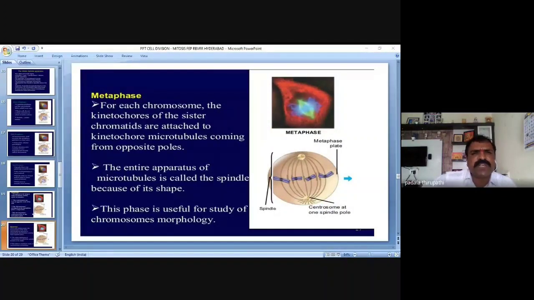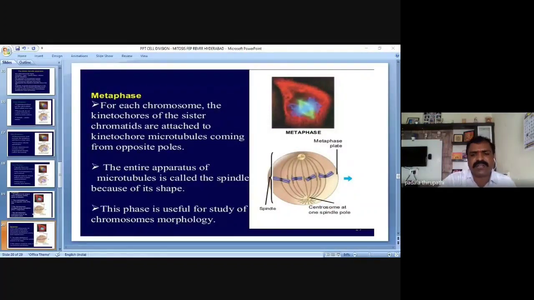Onion root tips are very easily used for the mitotic study or chromosomal study of mitosis. Onion root tips, even garlic root tips also.